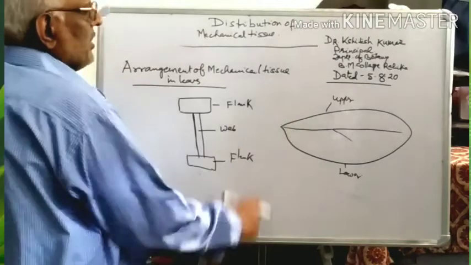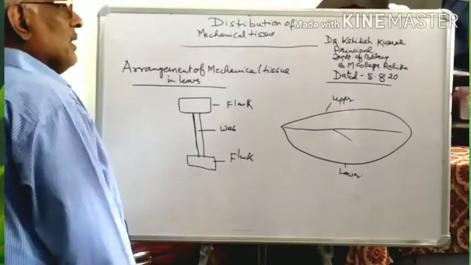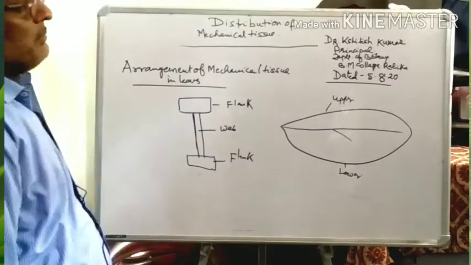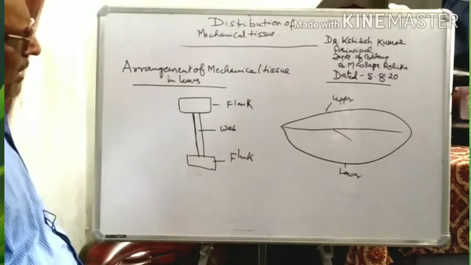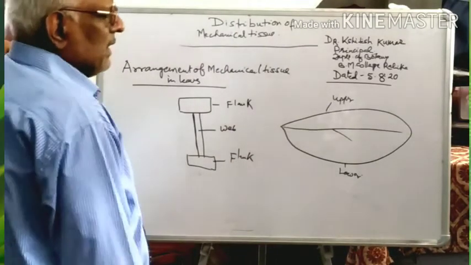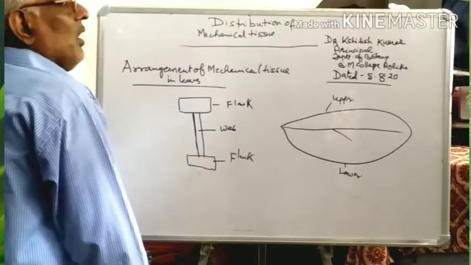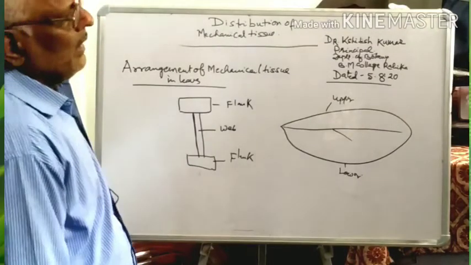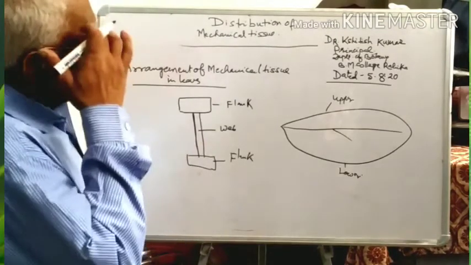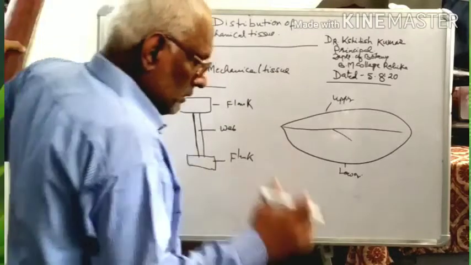So these strains are also caused by forces of air or a storm, and there are other chances of the plant being torn off.